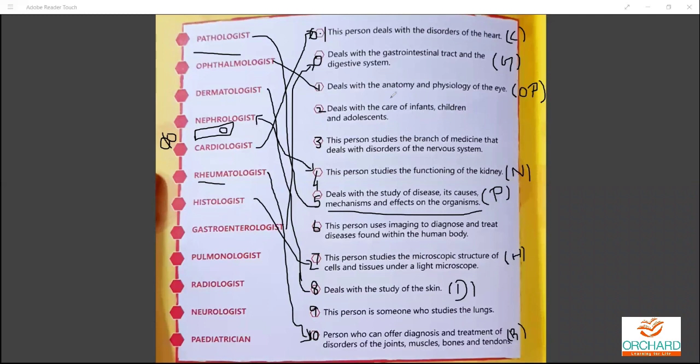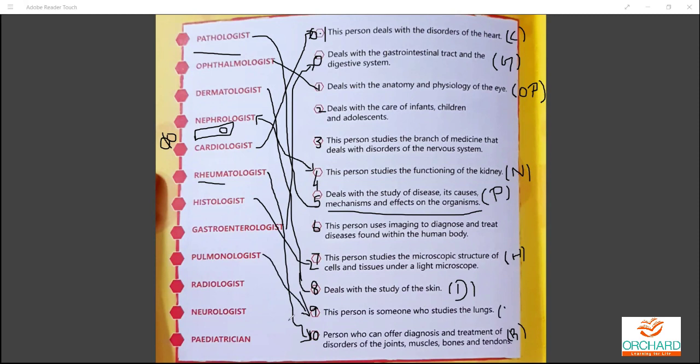Pulmonary means totally lung related. Now you can tell me. Very good. So pulmonary comes here. So this is what the pulmonary is all about.